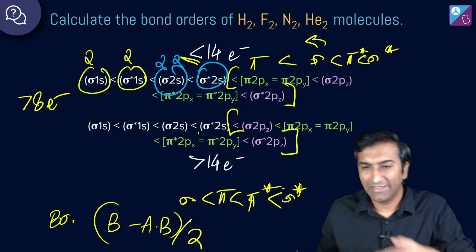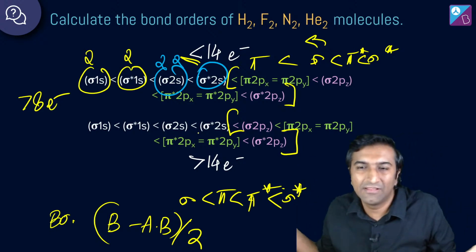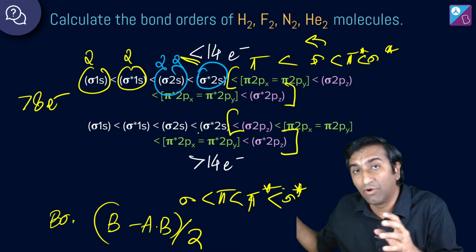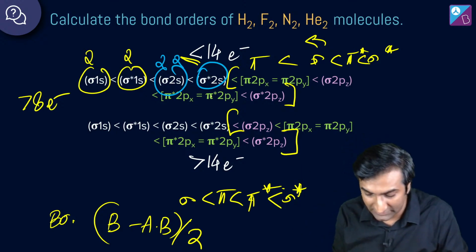Now you may call it a trick. All right, yeah, this is just थोड़ा पढ़ लो. There's no trick. This just makes your life easier. तो you don't have to sit and count all the electrons all the time. Okay. अगर 8 से ज्यादा है, then you only count the stuff in green and pink.